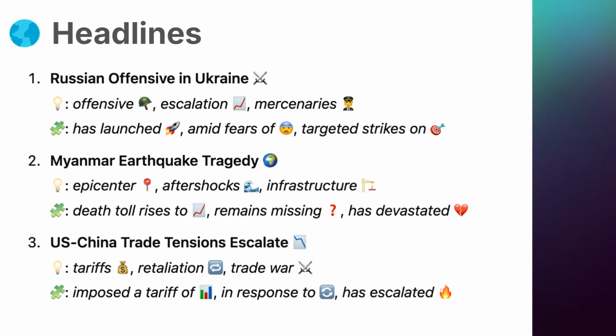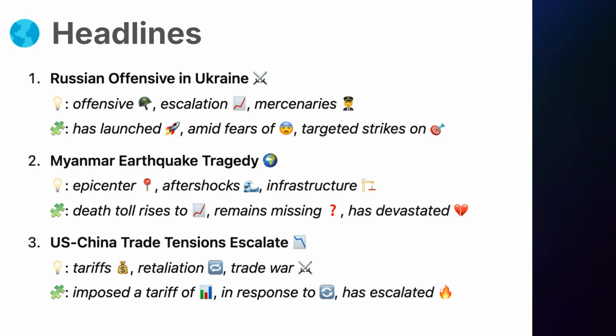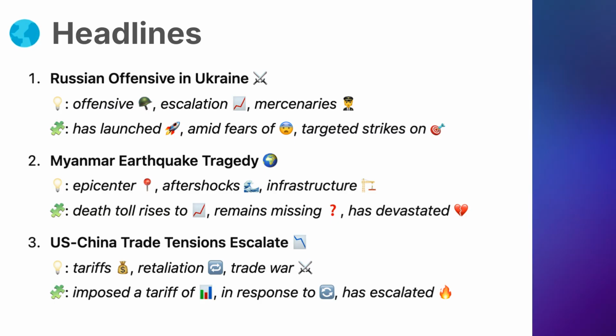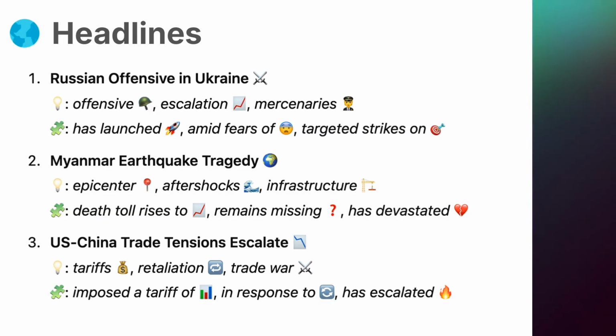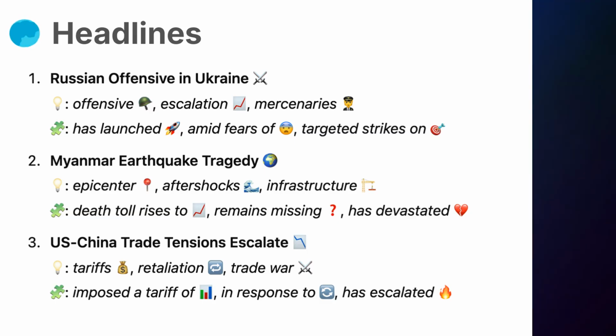3. Vocabulary. Tariffs, taxes placed on imported or exported goods. Retaliation, the act of responding to an attack or action with a counteraction. Trade war, a conflict where countries impose tariffs or other barriers on each other's goods.